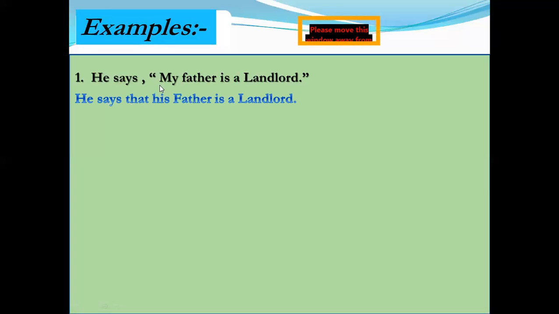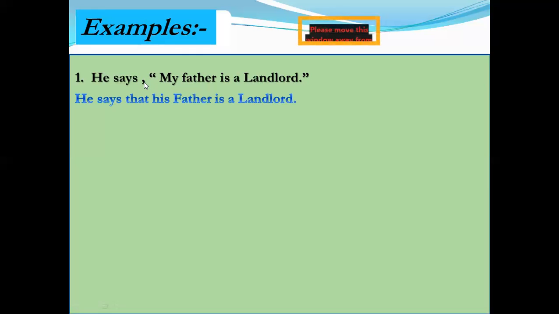Okay, now I am going to explain the conversion of the reported speech. At the beginning of the reported speech, the first person is used: my father. I and me are first person, and we change the first person according to the subject of the reporting verb. And second person is changed according to the object of the reporting verb.